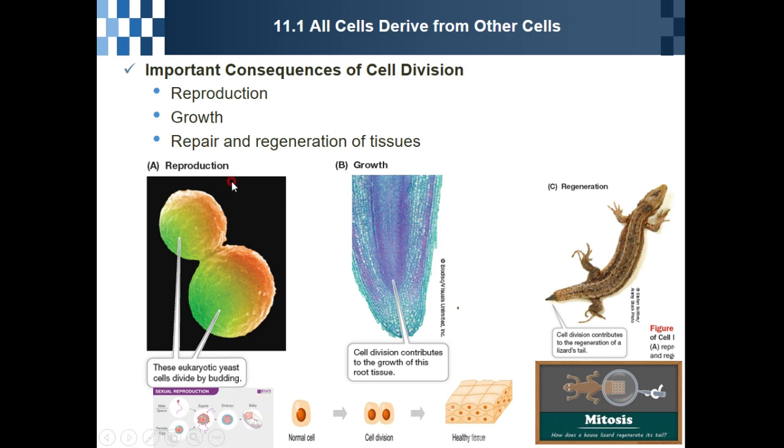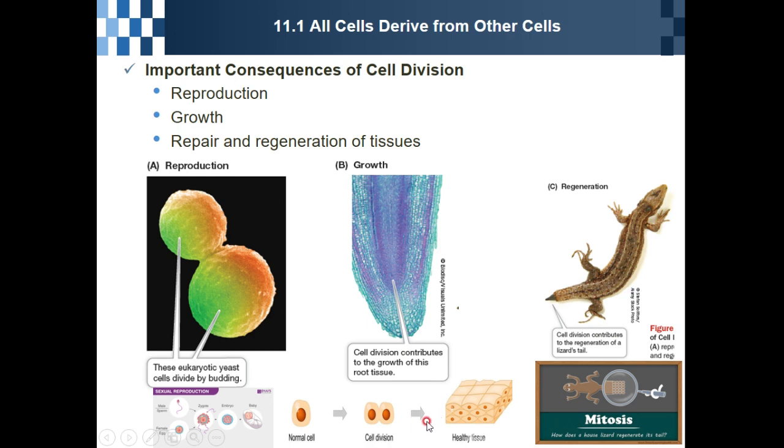Another consequence is growth. For example, this is the root tissue. Cell division contributes to growth of this root tissue. One cell becomes two cells, becomes four cells, becomes 8, like this.